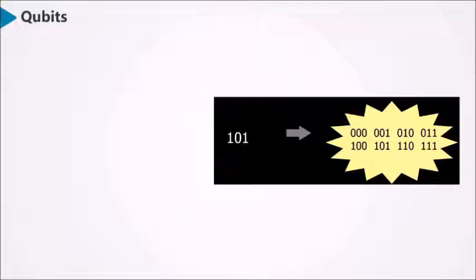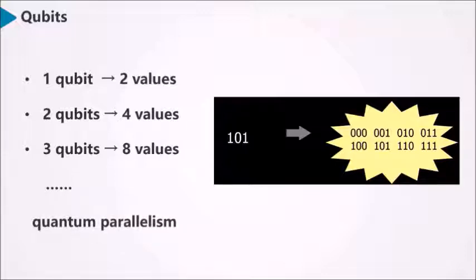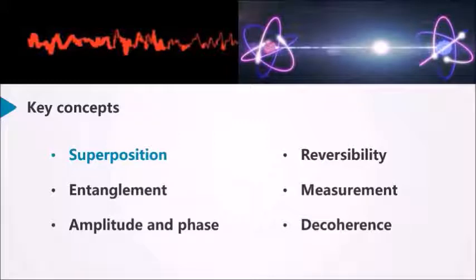The significant point about qubits is that if you perform with one single qubit, we have operations performed on 2 values. For 2 qubits, we have operations performed on 4 values. For 3 qubits, operations are performed on 8 values. So on, for n qubits, we have 2 power n values of operations performed at a time for a quantum computer. Hence, we achieve quantum parallelization, for which there can be multiple operations performed in parallel at the same time.